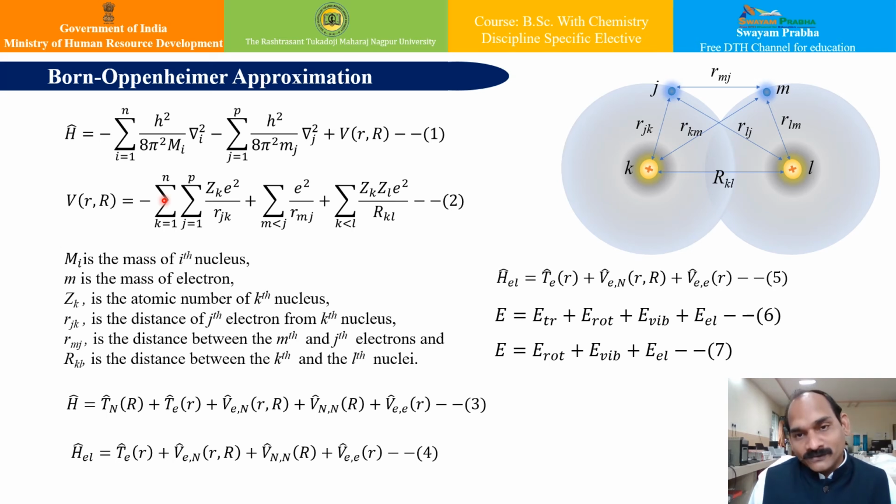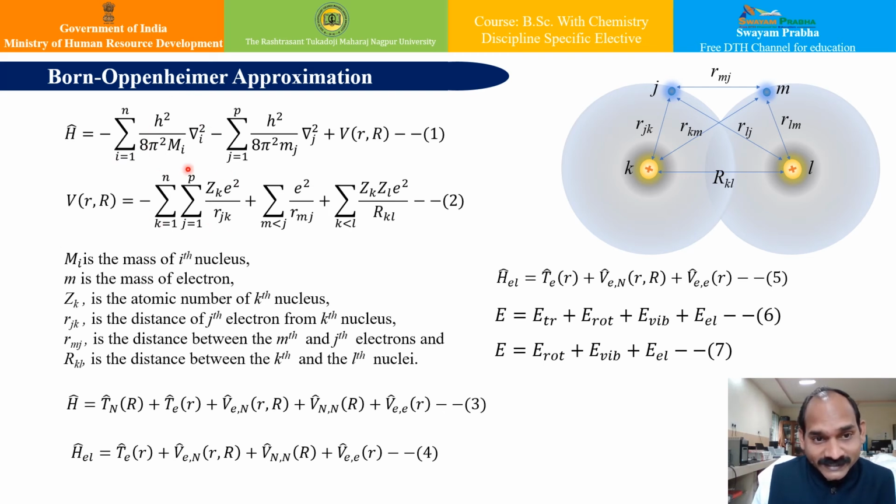According to the Born-Oppenheimer approximation, the mass of an atomic nucleus in a molecule is much larger than the mass of an electron, approximately more than 1000 times in the majority of cases, or around 2000 times. Because of this difference, the nuclei move much slower than the electrons, and hence the nuclear kinetic energy term can be neglected. That is one approximation that can be done.